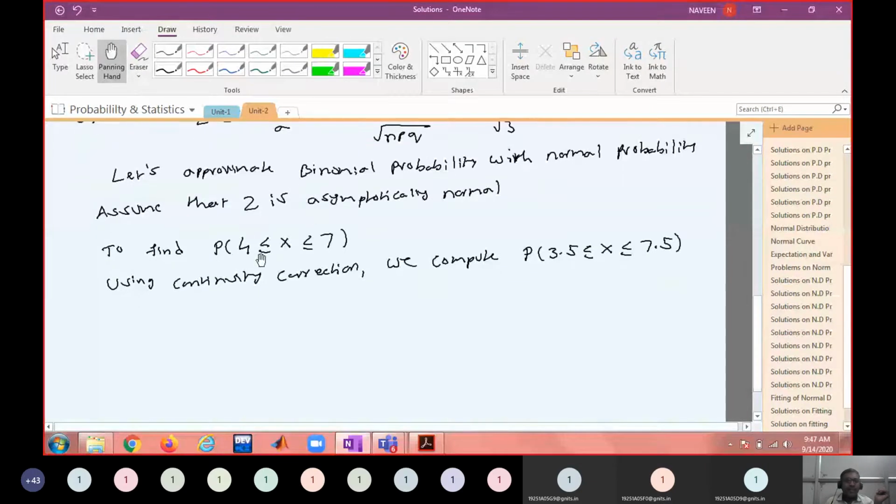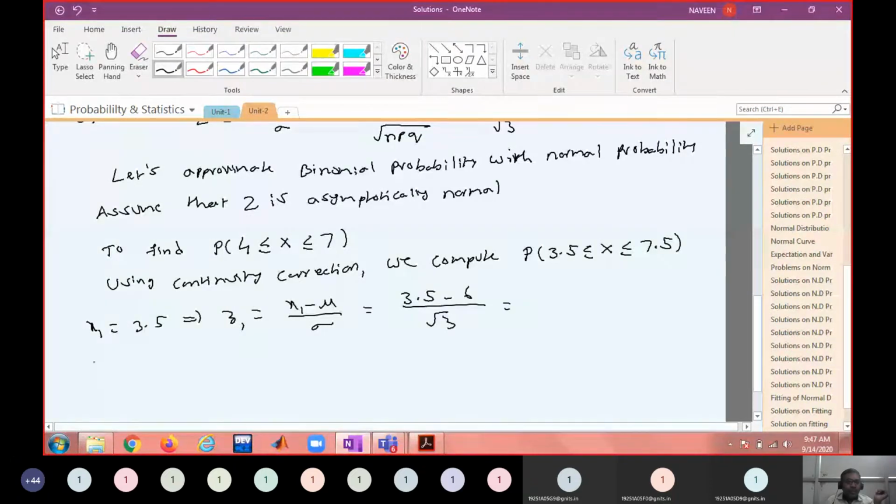Now instead of finding standard scores for 4 and 7, compute the standard scores for 3.5 and 7.5. So x1 equal to 3.5 implies z1 equal to x1 minus mu by sigma, which is 3.5 minus mu, that is 6, by root 3.